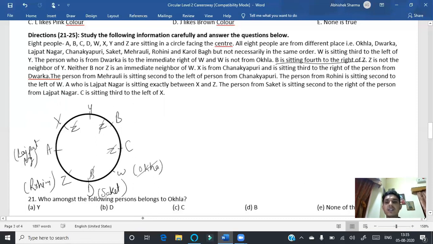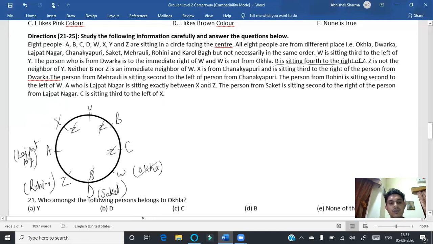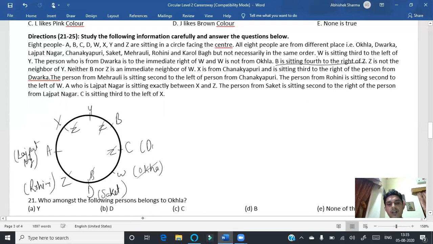And for the placement, let us try one more time. We start from this point, like W is sitting third to the left of Y. So this has been done. Thereafter, the person who is from Dwarka is to the immediate right of W. So definitely Dwarka must be here.